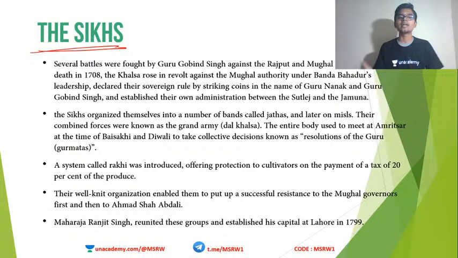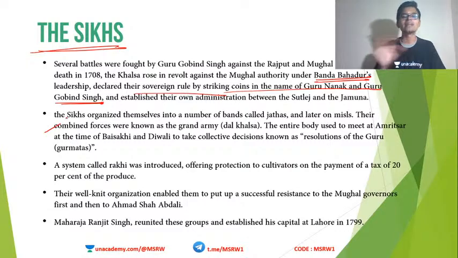But after the time of Guru Gobind Singh, the control of the Sikhs was taken by Banda Bahadur. The Khalsa was led by a person known as Banda Bahadur, and they declared their sovereign rule by striking coins in the name of Guru Nanak and Guru Gobind Singh. Sikhs were against the Mughals. So Banda Bahadur led the Khalsa and they declared their independence by striking coins on their own, under the name of Guru Nanak and Guru Gobind Singh. And the Sikhs organized themselves into lots of bands called Jathas and later called Misls.